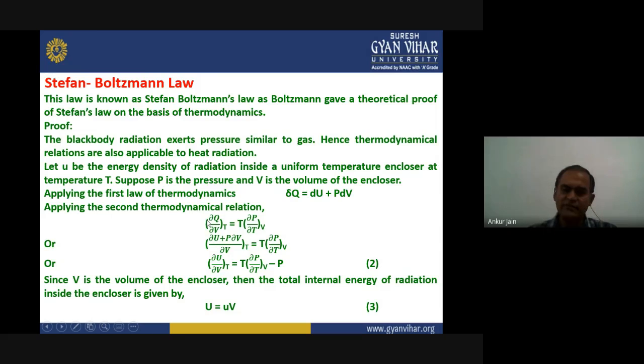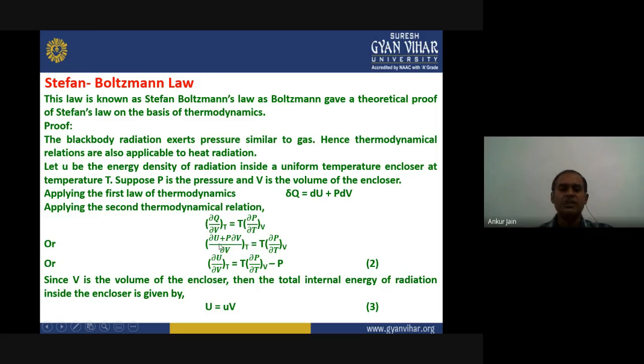Now if we put the value of del Q from the first law of thermodynamics, it becomes (del U plus P del V) upon del V at constant temperature, equal to the same term on the right hand side, T into del P upon del T at constant volume.